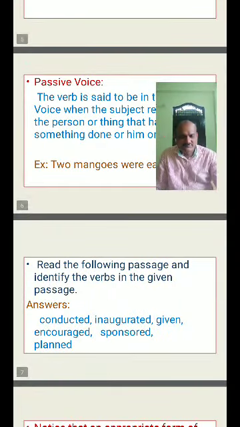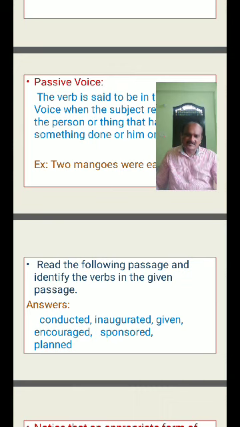I will give a brief introduction with one more example. First of all, I will read one paragraph, then we will find out the verbs in that paragraph. A cricket tournament is being conducted by the college. The tournament has been inaugurated by the principal.